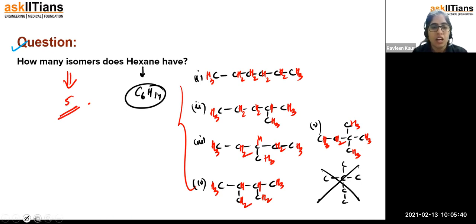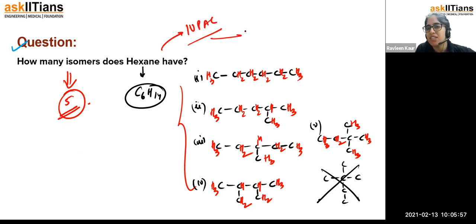So we can understand from here. ठीक है. So you can understand from here that there are going to be 5 isomers possible. I made all these structures possible. Now your homework is that you have to write the IUPAC names and send the answers as a PDF.